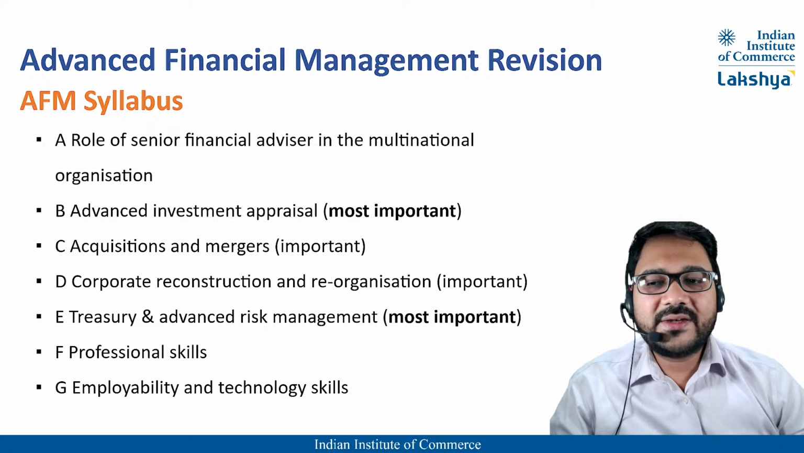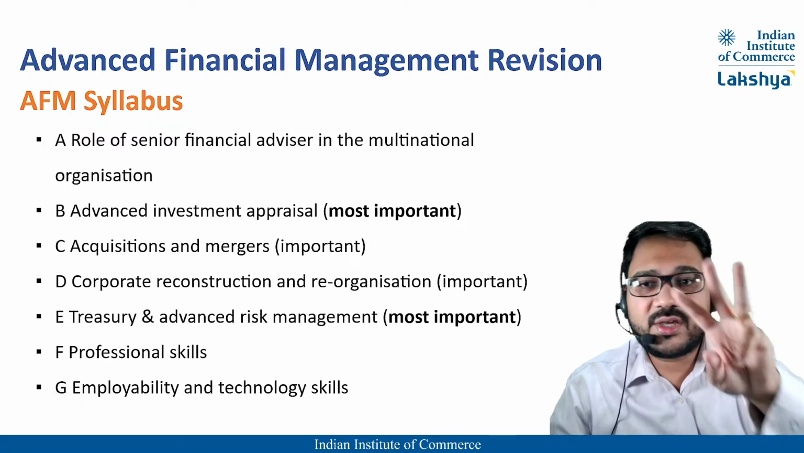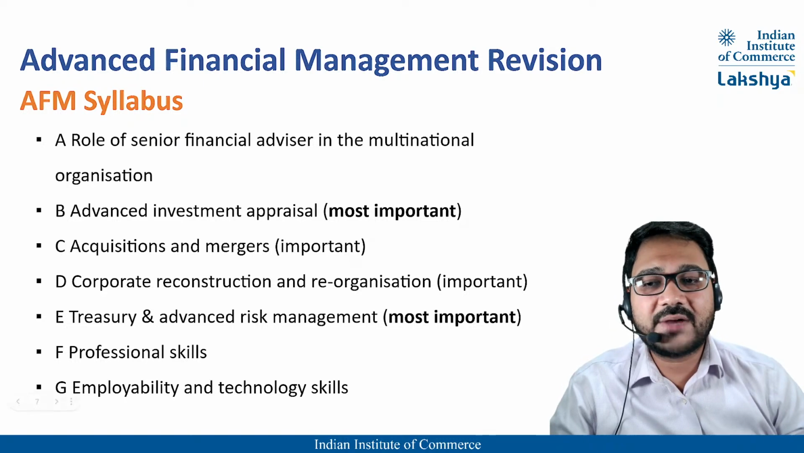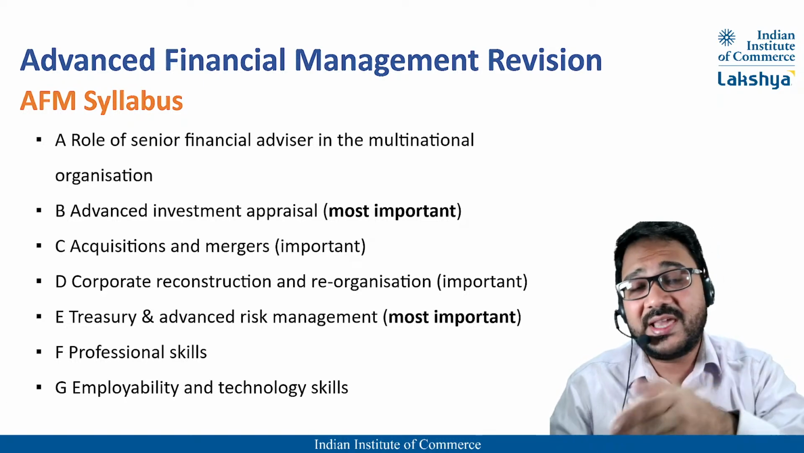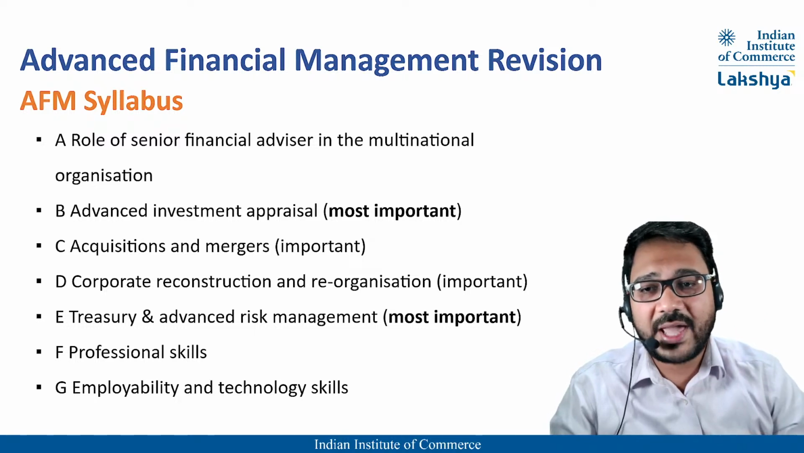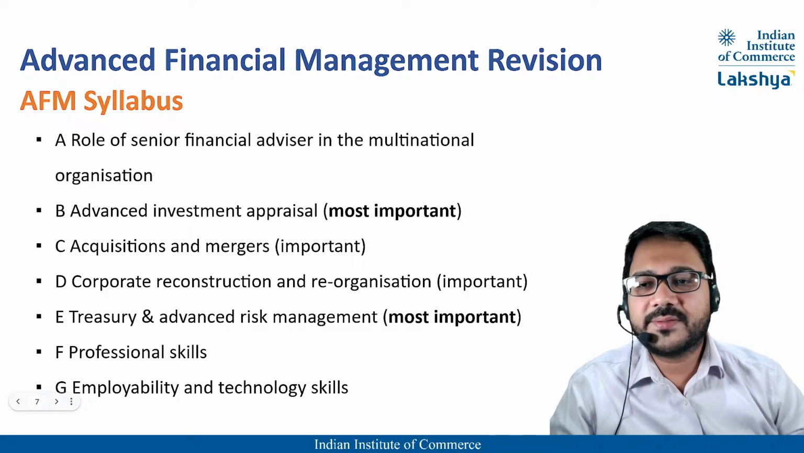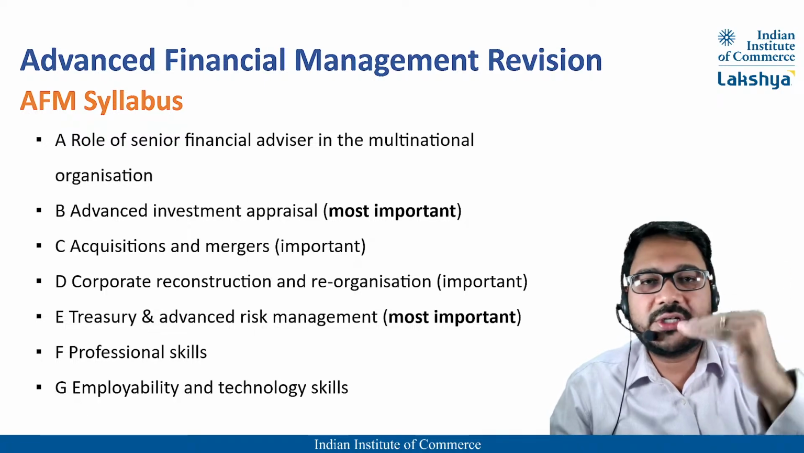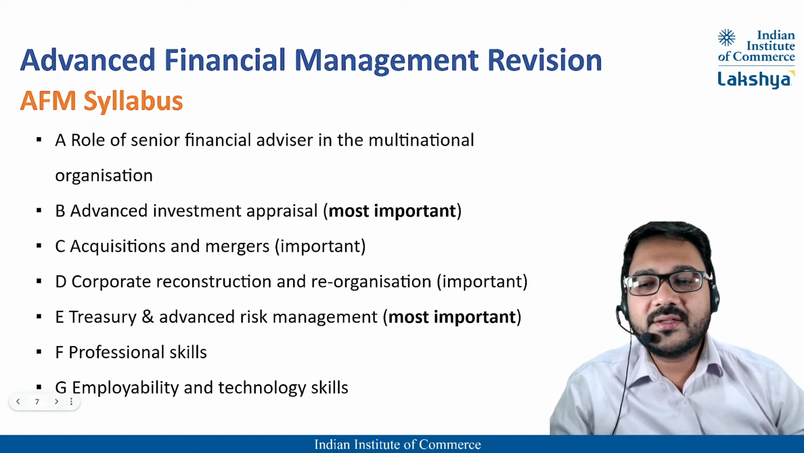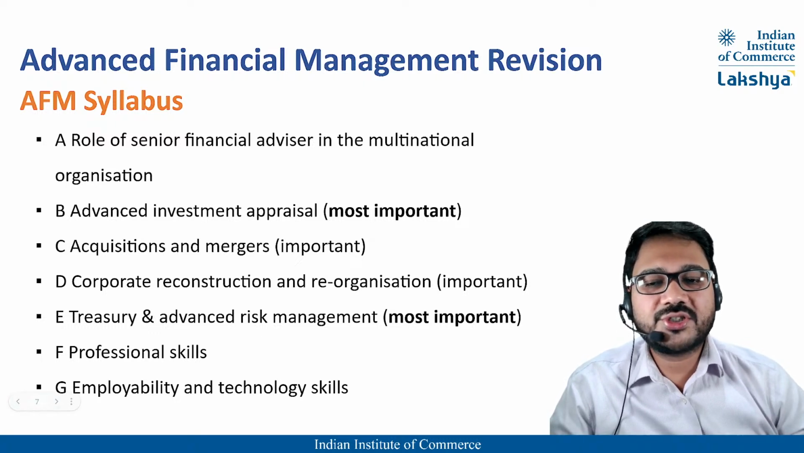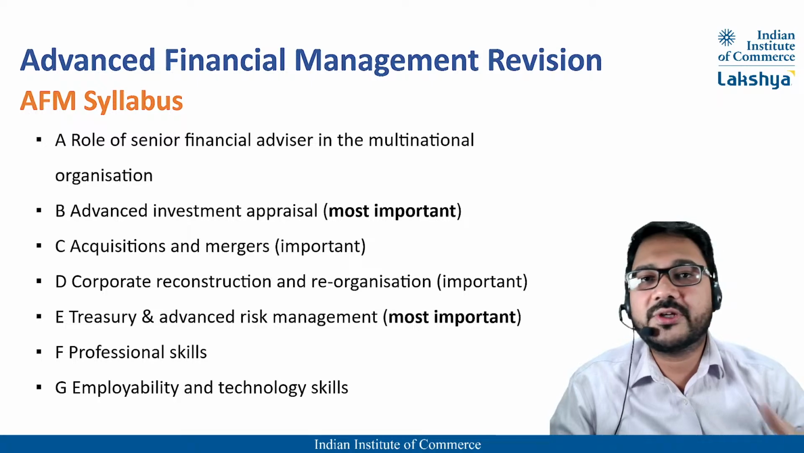Okay, so guaranteed B and E is going to come, but then there are 3 questions. So the third question can come from either 2. In fact, section A will be tested on 2 topics. So actually all 4 are going to come. Right? Now, corporate reconstruction and reorganization is priority number 2. And then syllabus section E, treasury and advanced risk management, priority number 1.